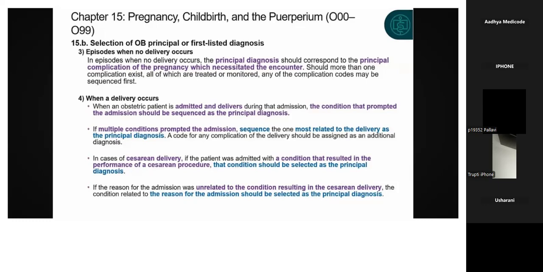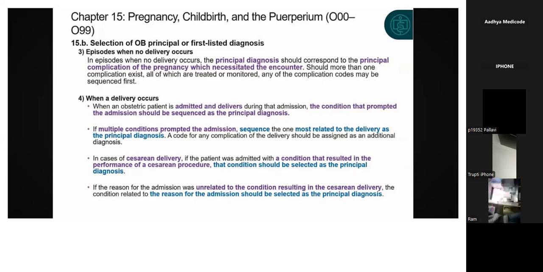Okay. Next, if multiple conditions prompted the admission, sequence the one condition which is most related to the delivery as the principal diagnosis. So if you have multiple conditions that led to the encounter, led to the admission, from there any one of the most related conditions you can take and code as the principal diagnosis.